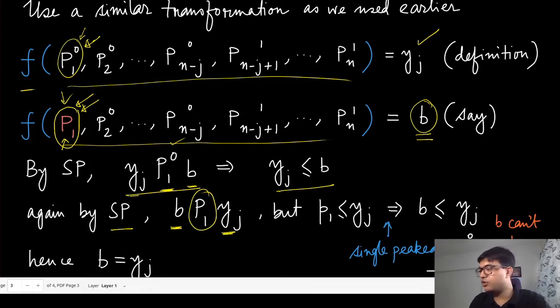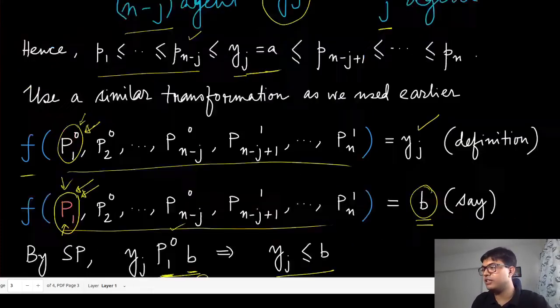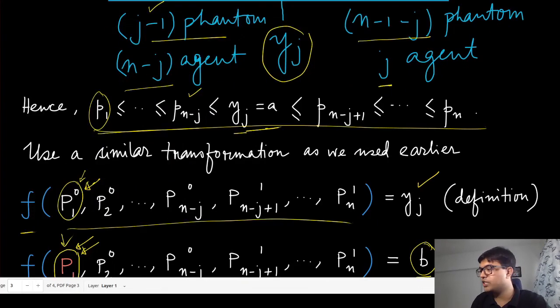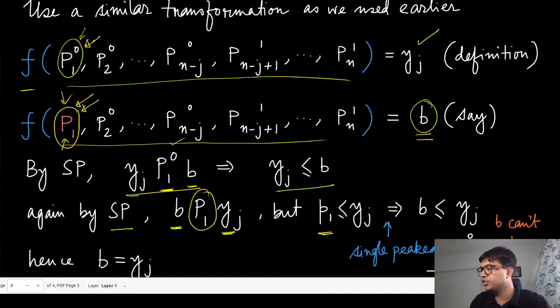Now, what we can observe about P1, we have already seen this. That's the reason we have ordered all these agent peaks, and we have also seen this relationship. Certainly, P1 is less than or equal to yj. It lives on the left hand side. So the peak P1 is going to be on the left hand side of yj, and that implies, because it is single peak, B should be less than or equal to yj.